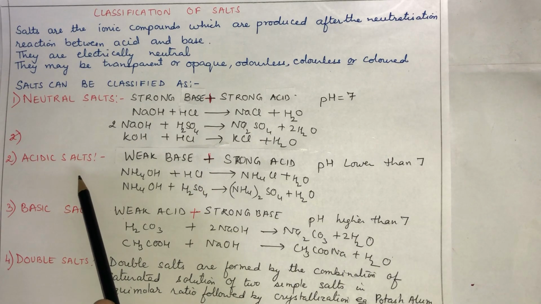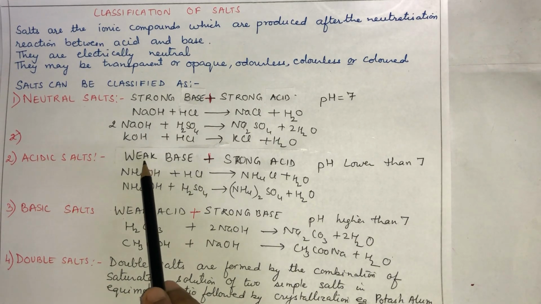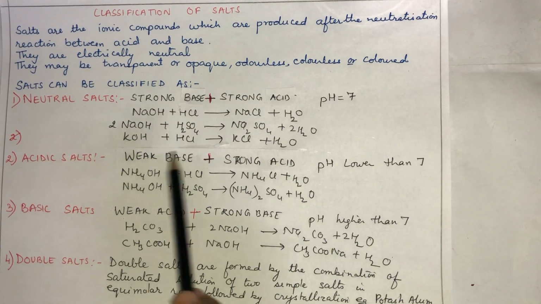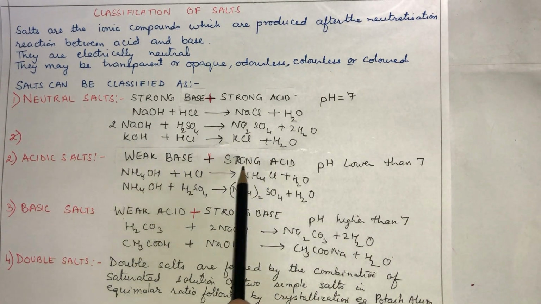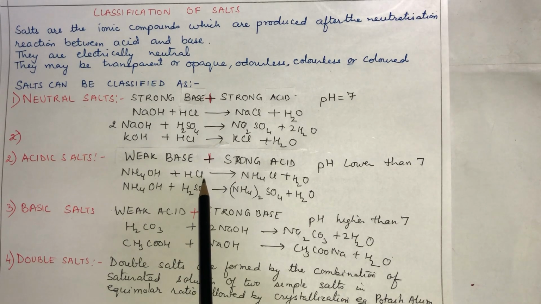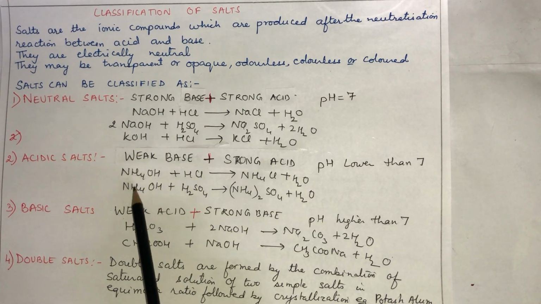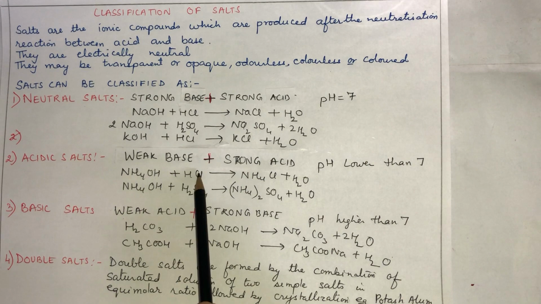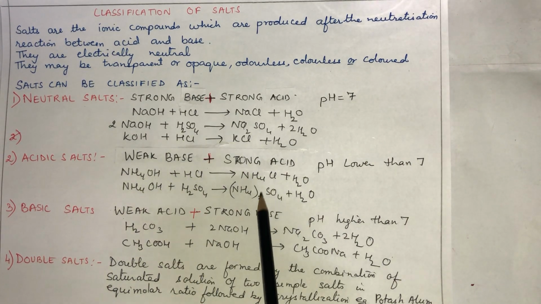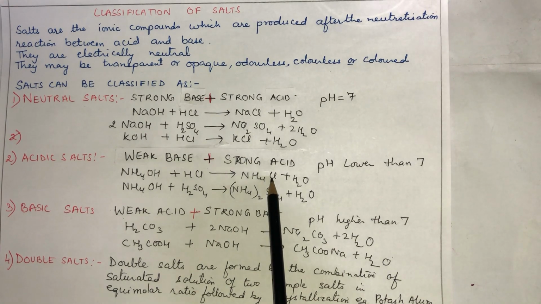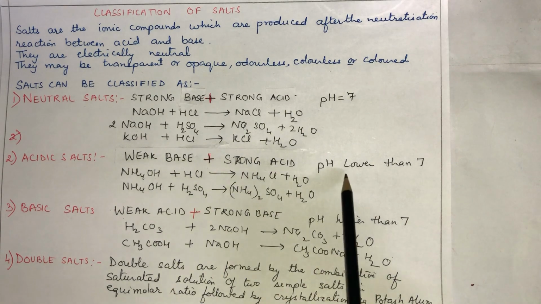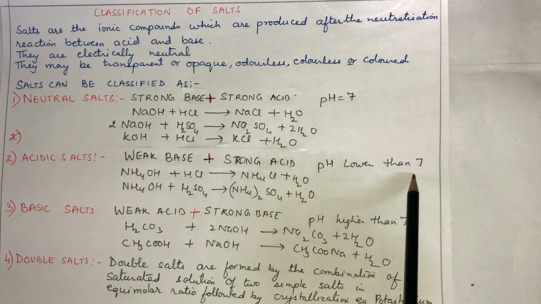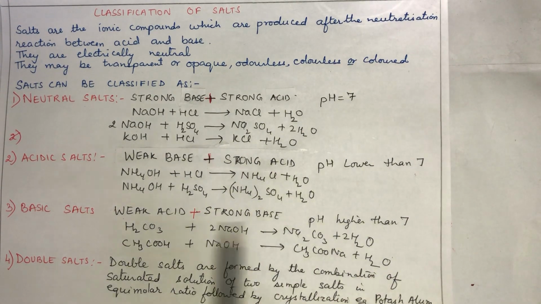If we talk about acidic salts, when the reaction is between a weak base and a strong acid, NH4OH is a weak base, HCl is a strong acid, H2SO4 is a strong acid. When this weak base reacts with any of these strong acids, it will give an acidic salt along with water. The pH of this acidic salt will be lower than 7.